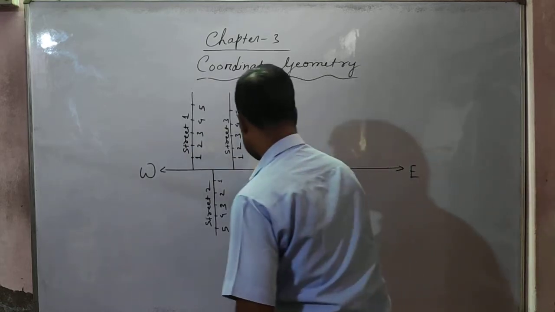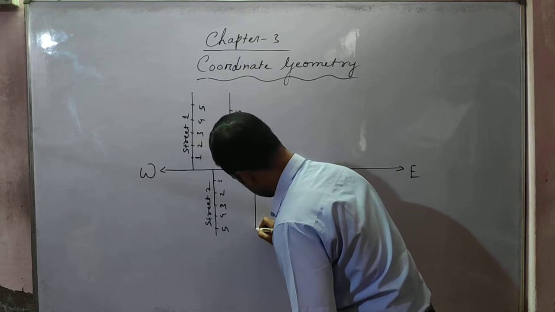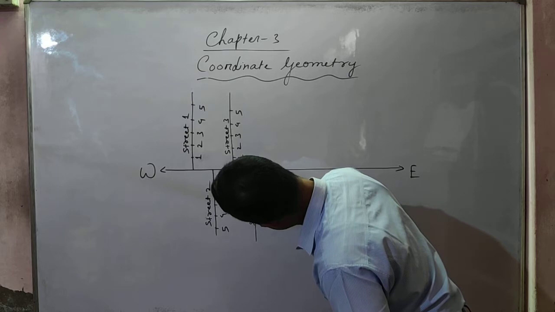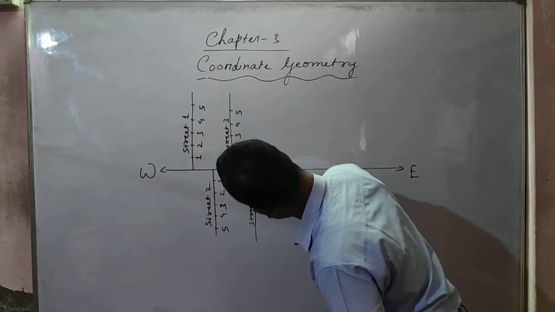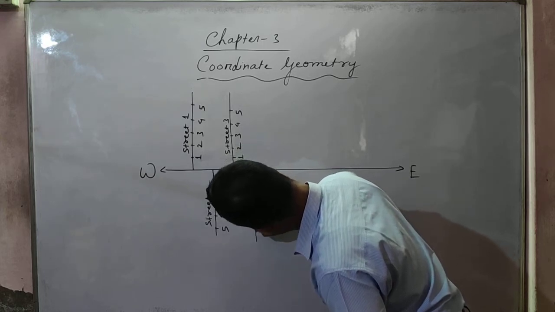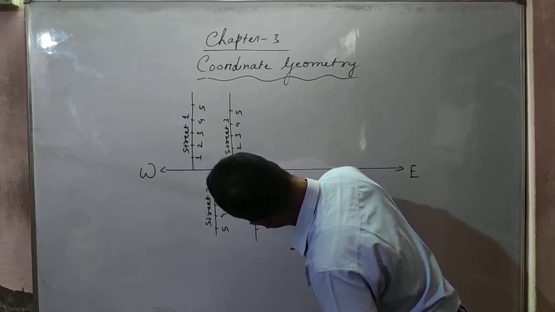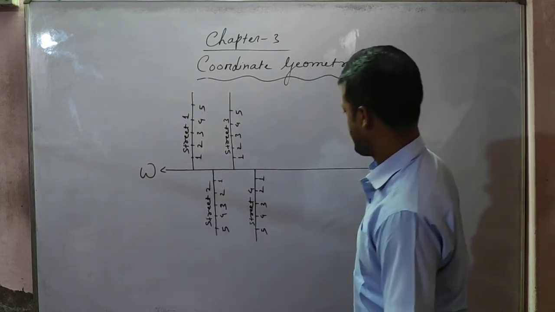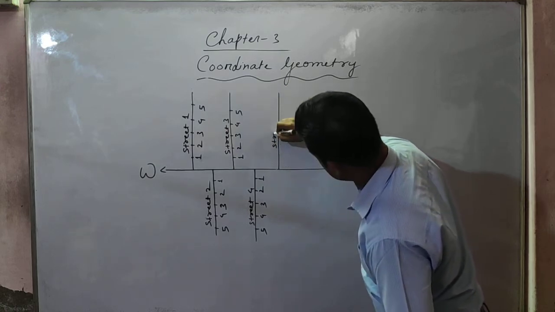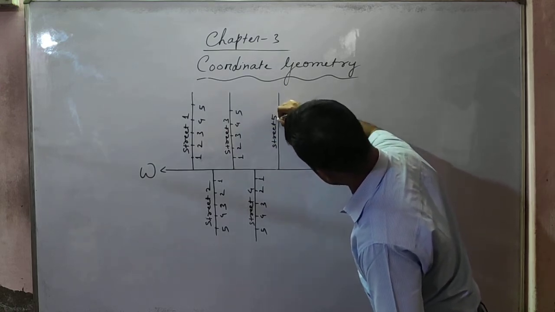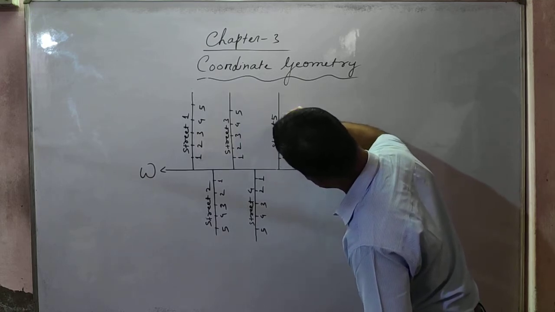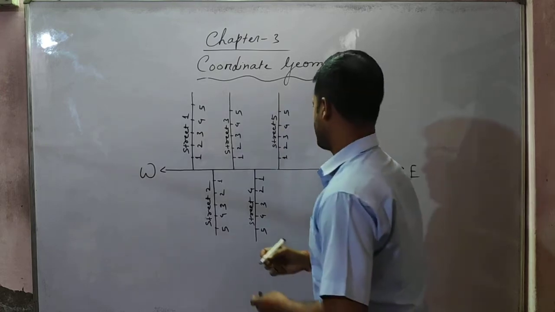Okay, this is street 4. Number 1, 2, 3, 4, 5. 1, 2, 3, 4, 5. And suppose one more. So this is street 5. House number 1, 2, 3, 4, 5. Okay.